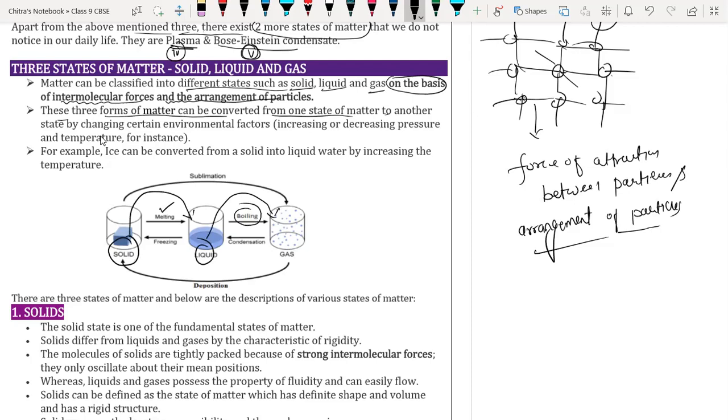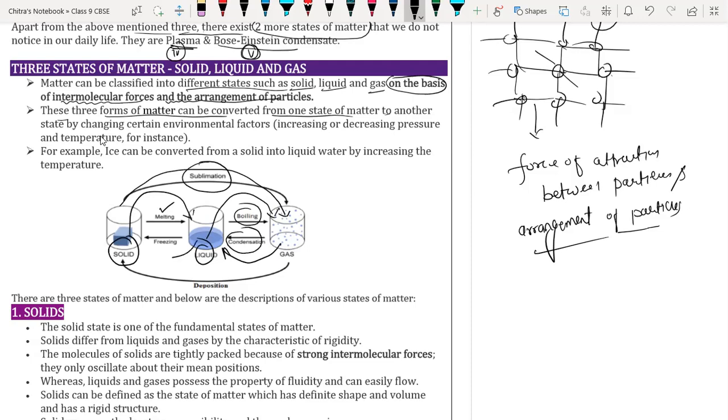Sometimes a solid directly converts into gaseous form without going through the liquid state. That process is called sublimation. We will discuss everything one by one, don't worry. And for the reverse process, when gas converts into liquid form, the process is called condensation.